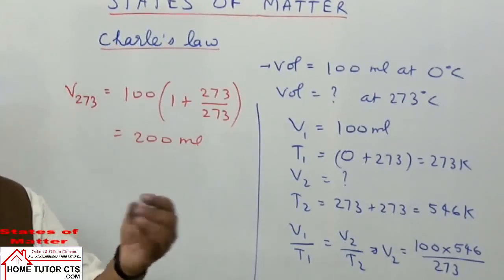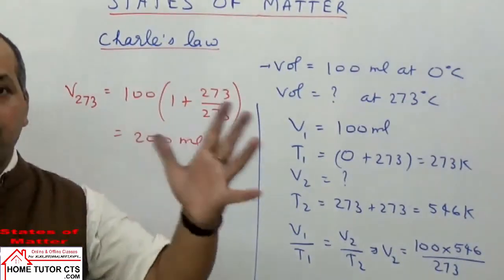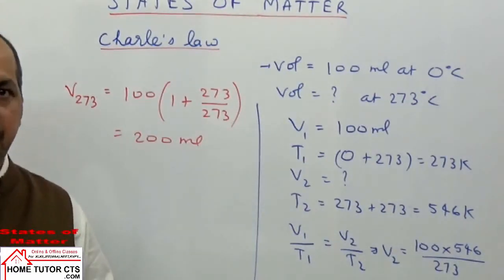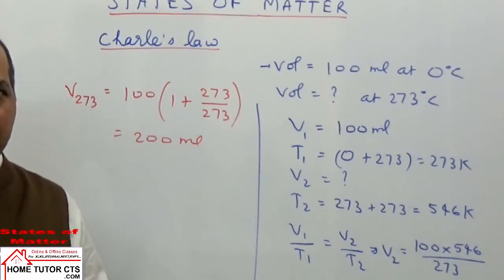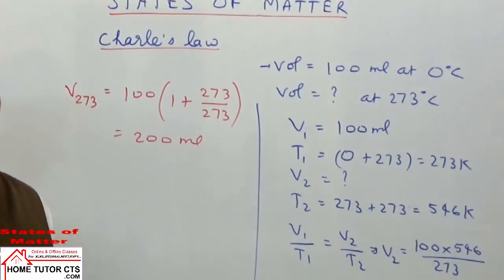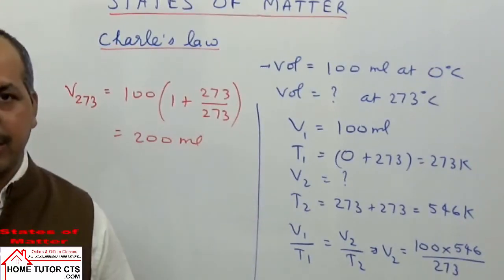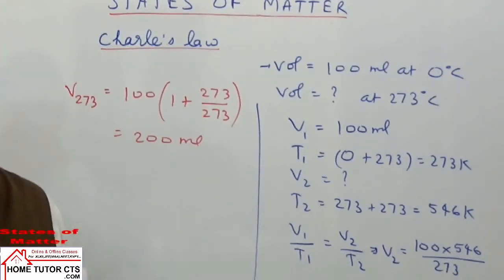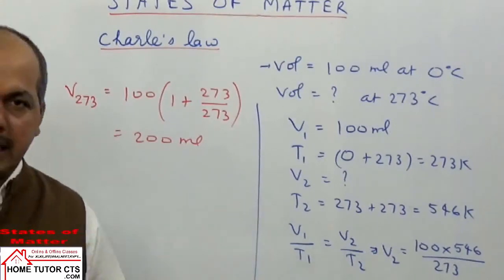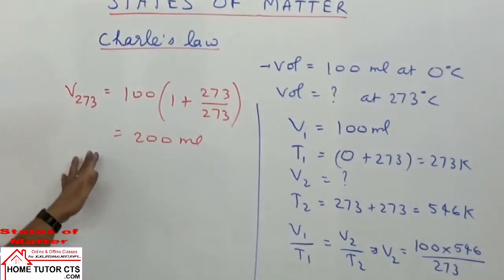If you take a practical example, a balloon filled with air. In the winter season, it shrinks because the volume slightly contracts. In the summer season, it normally expands slightly. The reason is again the temperature variation, which changes the volume, if pressure is constant and the amount of gas is constant in those conditions.